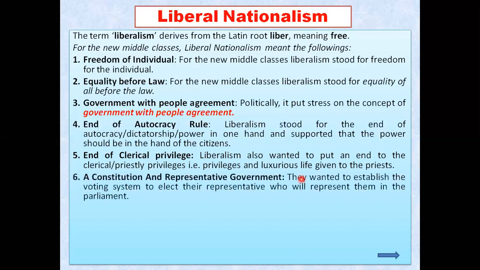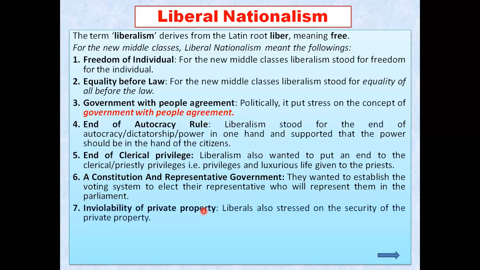What they wanted more? A constitution. They wanted a constitution, and they wanted a representative government like we are having in India. We are having both in India: our constitution, and we are also enjoying representative government. They wanted to establish a voting system to elect their representatives, who will represent them in the parliament. That is all we are having in India also. So that was also the thinking of liberal nationalism, that they wanted a constitution and a representative government also.